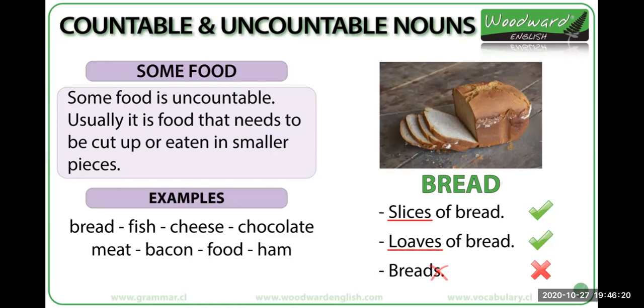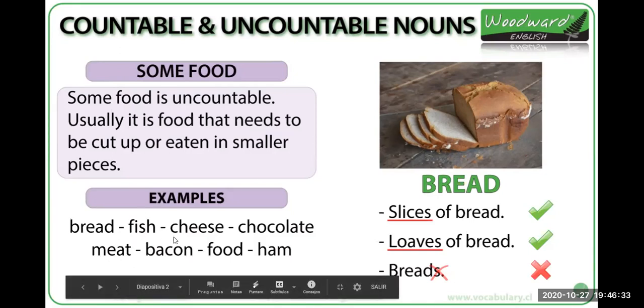We have to cut the bread, or we have to eat bread in smaller pieces, right? This is the food that is uncountable. For example, bread, fish, cheese, chocolate, meat, bacon, food, ham, okay? And how can we count this?